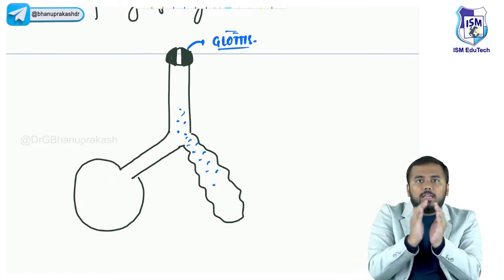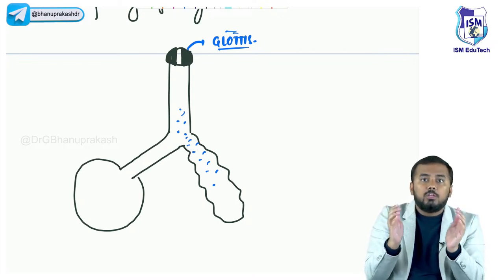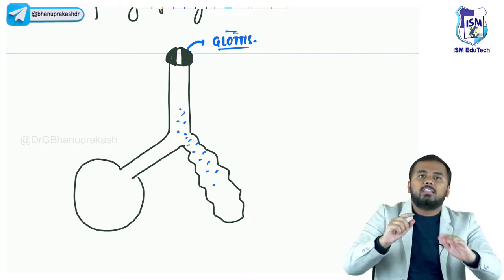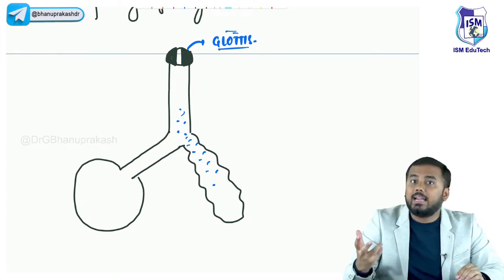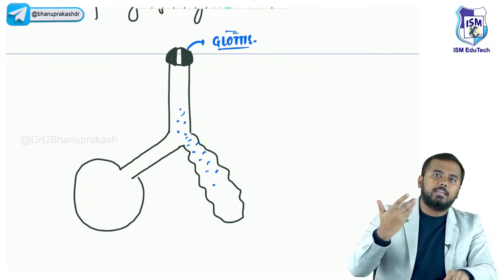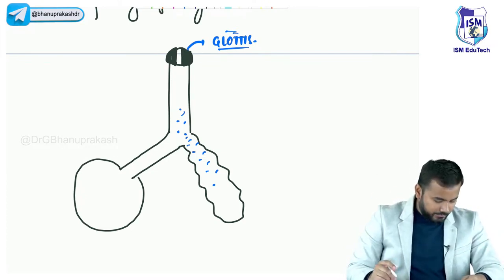It will try to inflate the alveoli back to normal position. So when the baby is exhaling the air outside through this very narrow opening, there will be a sound that will be heard, and that is what is called grunting. We call it expiratory grunting, grunting during expiration. This is one very important thing which you have to know.